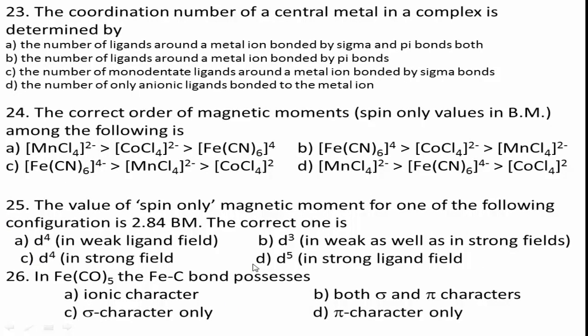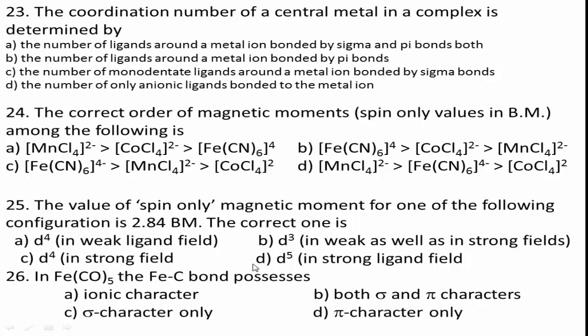Next, question number 23. The coordination number of a central metal in a complex is determined by. Option A, the number of ligands around a metal ion bonded by sigma and pi bonds both.